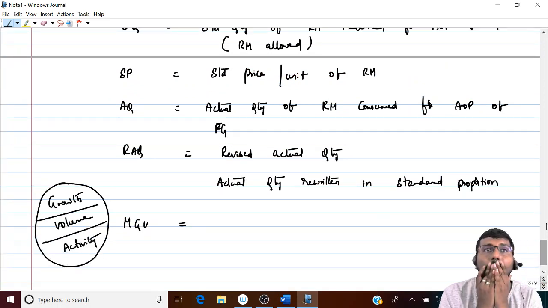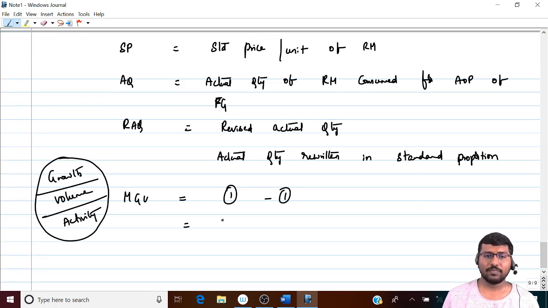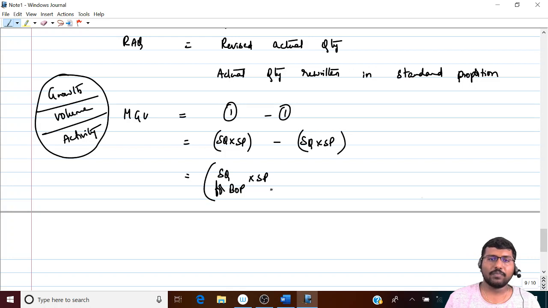Now, how to do that? Exactly. Budget minus standard. So it is nothing but 1 minus 1. What is the formula? 1 minus 1. What is 1? SQ into SP. What is another one? SQ into SP only. Then what is the basic difference? Here it is SQ for BOP into SP.